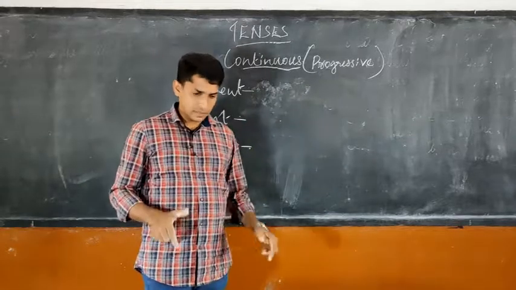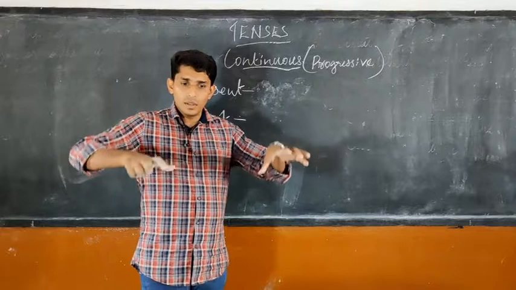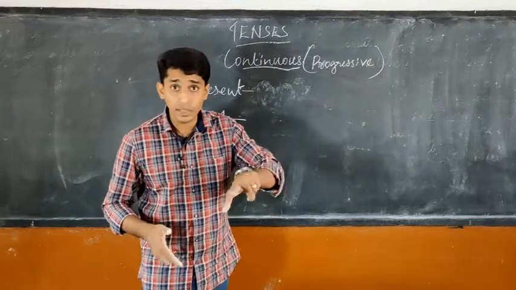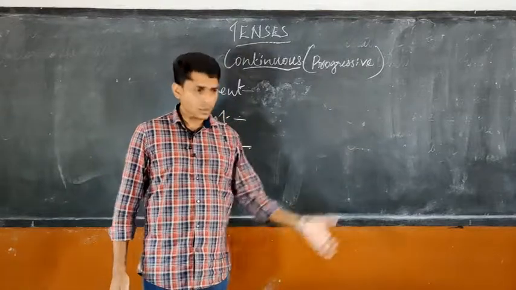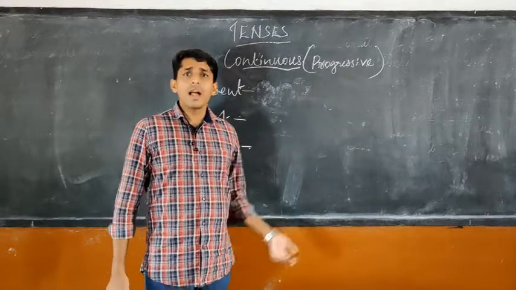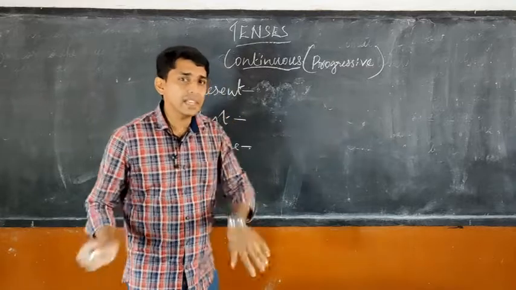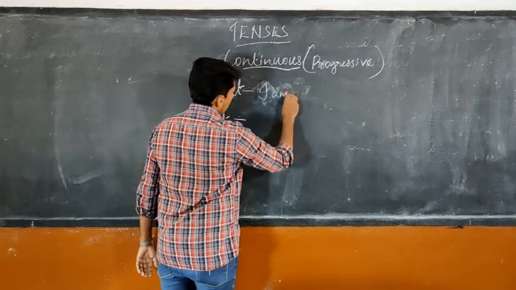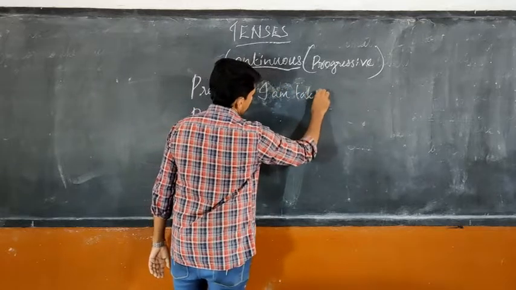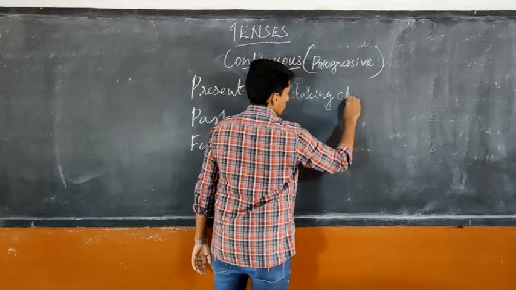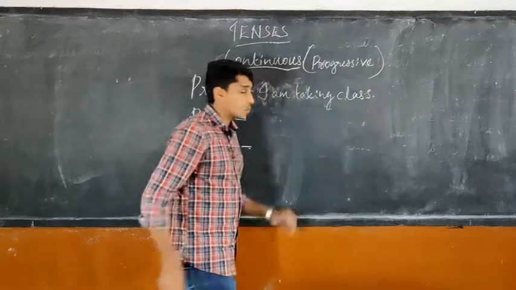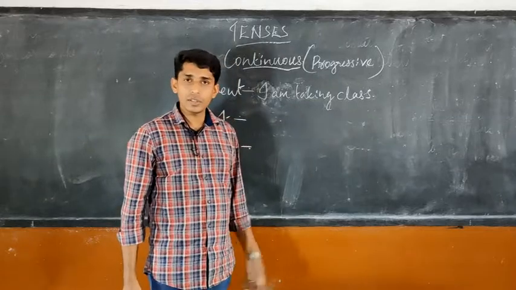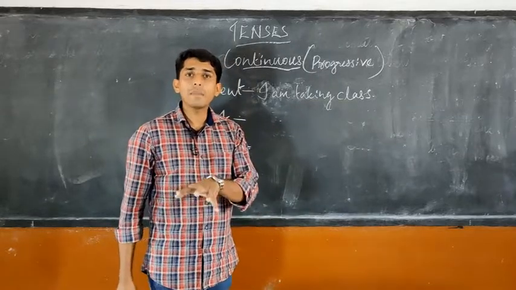Where we stopped was, last day we saw what is happening now. I take class is present, I took class is past, I will take class is future. All are simple forms. And if we want to speak the same thing in continuous form, I am taking class. This is present continuous, right? It is happening now. I am taking class.